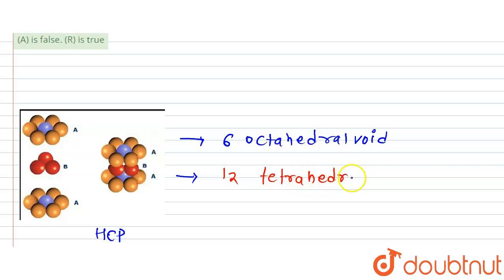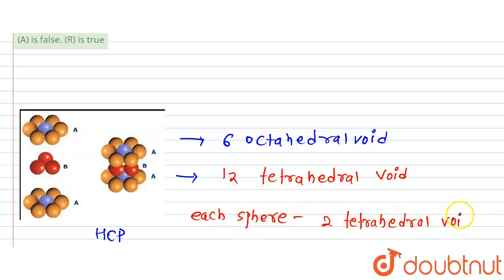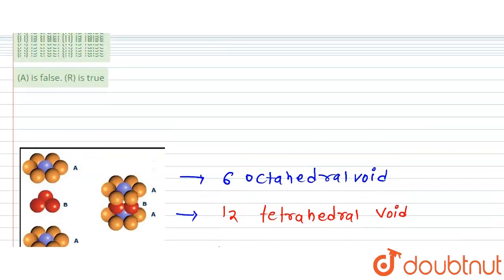There are 12 tetrahedral voids present in the packing, and each sphere of the packing arrangement is involved in two tetrahedral voids. That means each sphere has involvement in two tetrahedral voids.